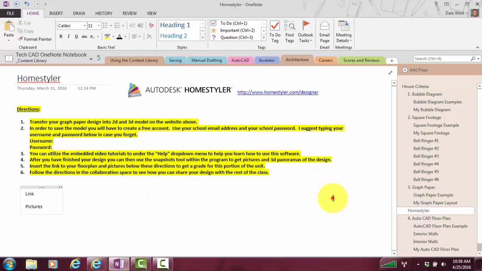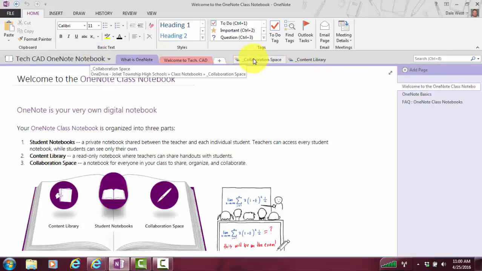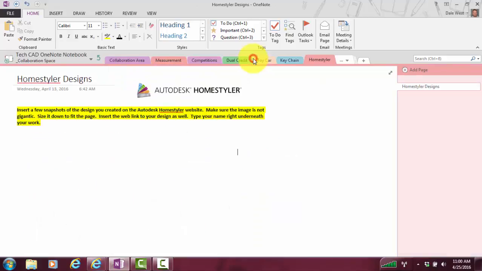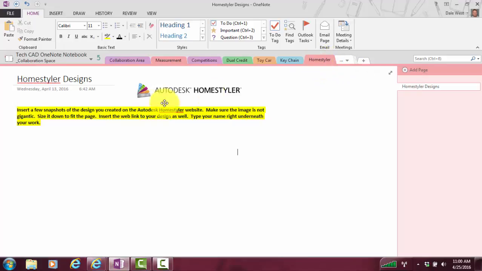And finally, you're going to share this design with the rest of your classmates so we can do a peer review once we're all done with this and everyone can see each other's designs. So how are you going to do that? Well, we're going to navigate in our OneNote binder to the collaboration space that we've used for the same scenario on other projects, like when we did our custom rim project and we all shared each other's rims with each other. We're going to do the same thing with this project.